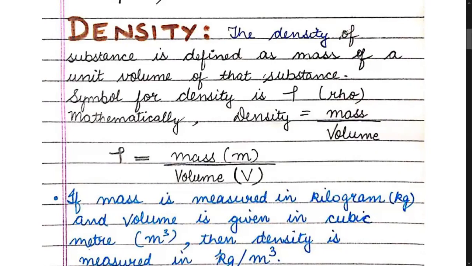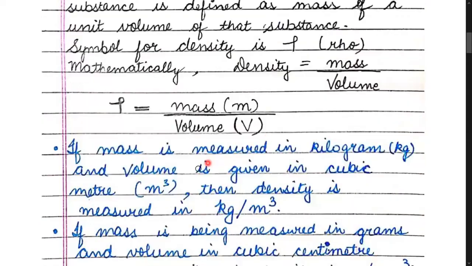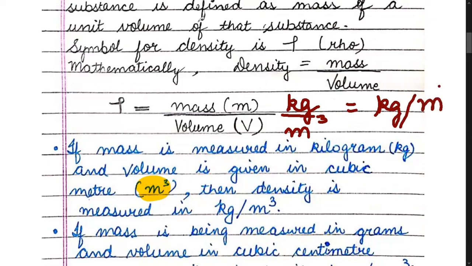Children, if mass is measured in kilogram, then volume is given in meter cube, or you can say cubic meter, such that the density can be written as mass in kilogram divided by meter cube, which can be written as kg per meter cube.